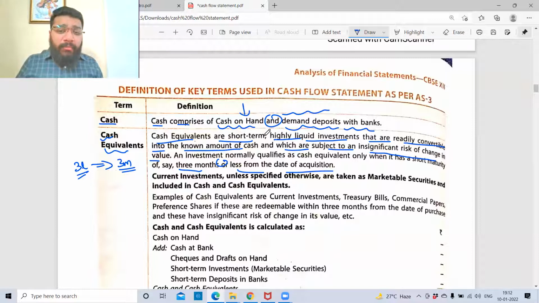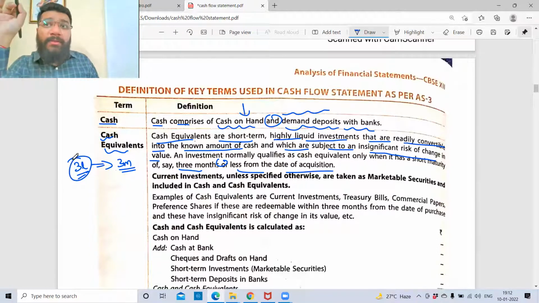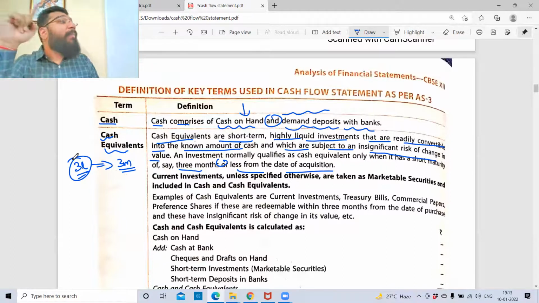Cash equivalents are short-term, highly liquid investments that are readily convertible into a known amount of cash, which are subject to insignificant risk. Now, this money, whatever you put, it should not change its value. For example, I invested 3 lakh rupees for a period of 3 months. So definitely it is a cash equivalent. But the problem is that the stock market is highly risky. The value of what you put can come down. It is subject to significant risk.